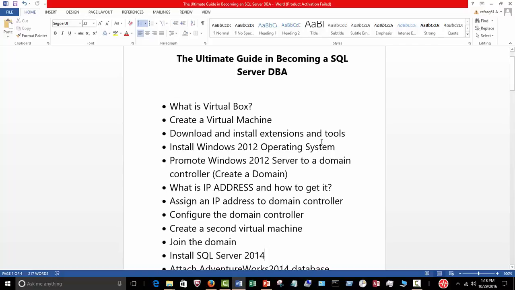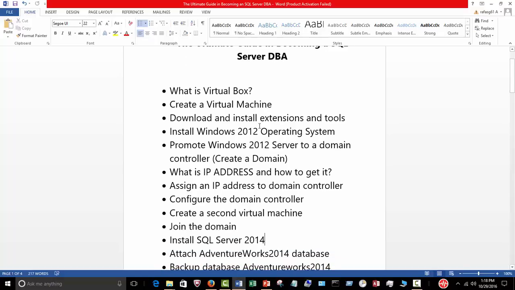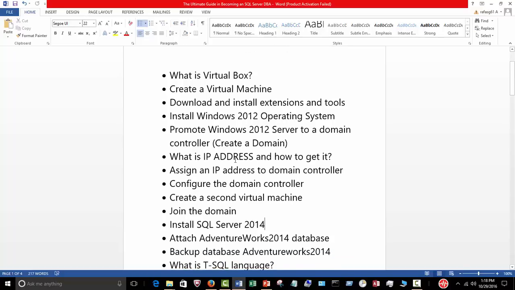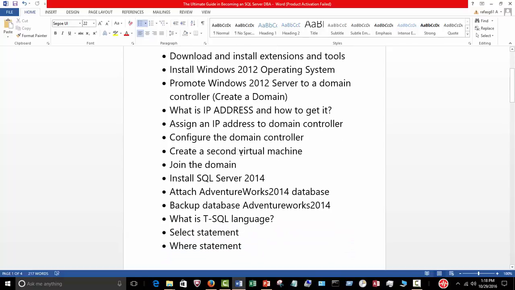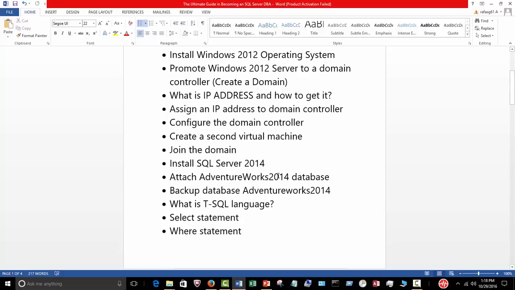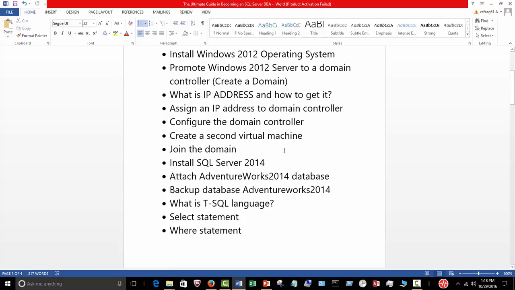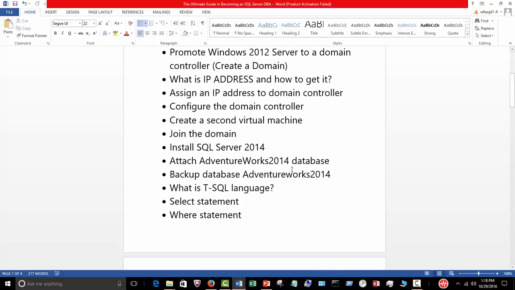We're going to download and install all the extensions for the tools that are needed for the virtual machine. And then we're going to install the operating system, Windows 2012. We're going to promote this operating system to what's called a domain controller, so you understand what a domain is. Then I'm going to add IP addresses to the domain. And then I'm going to create a second virtual machine that will join this domain.